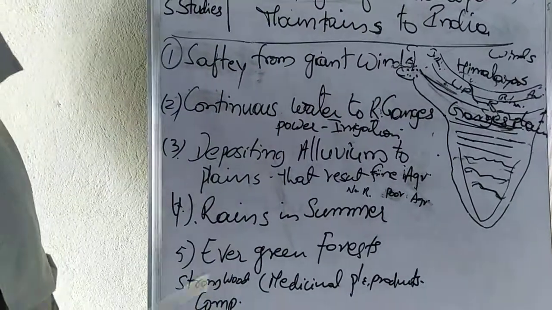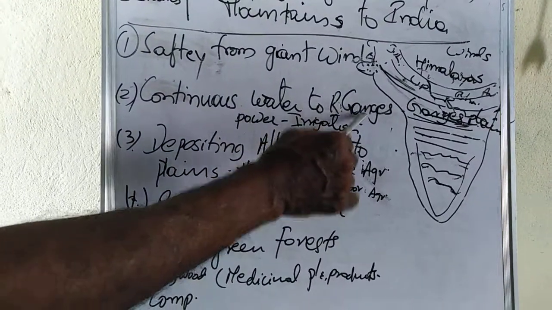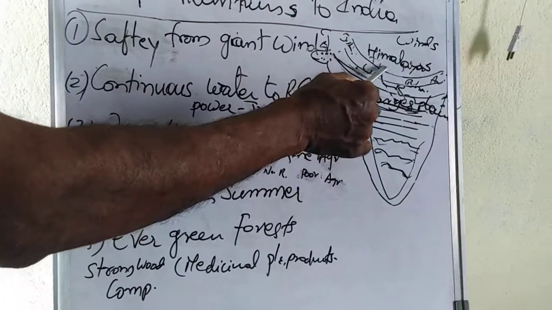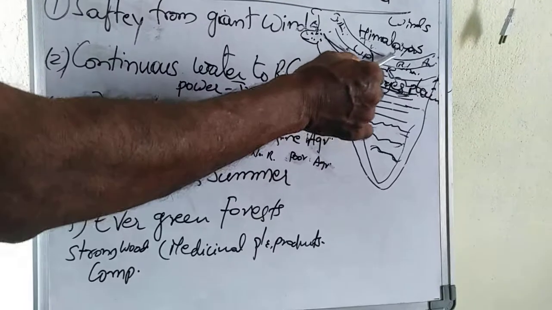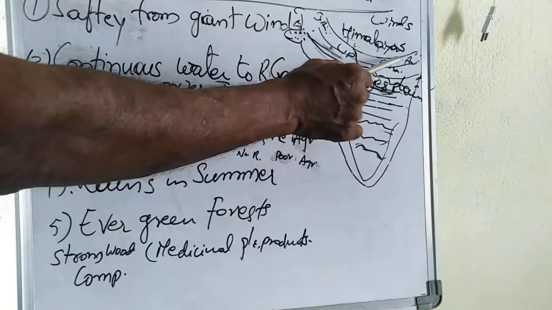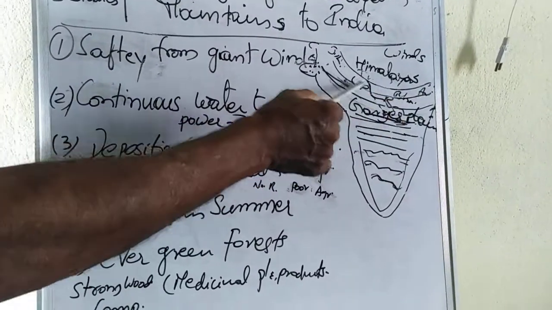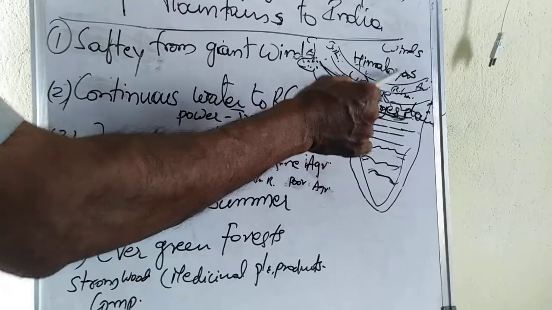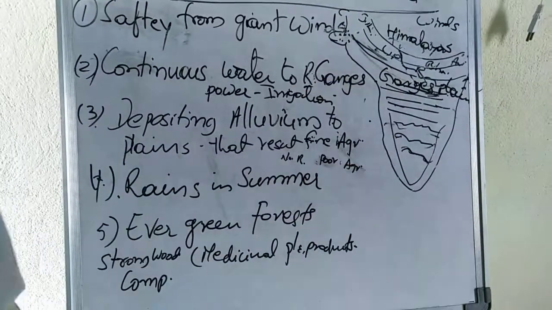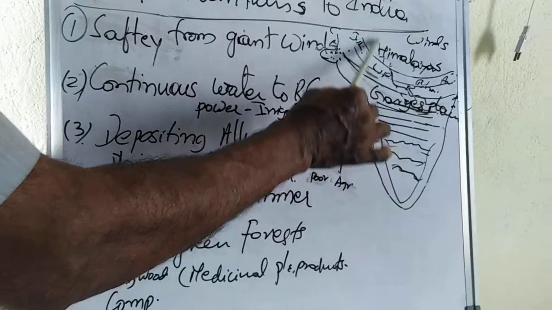Second point, continuous water to the river Ganges. As the land surface of the great Himalayas and the lesser Himalayas is covered by ice and snow, this ice continuously falls there.